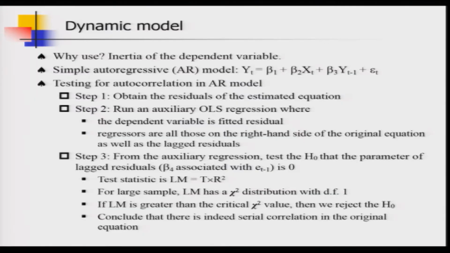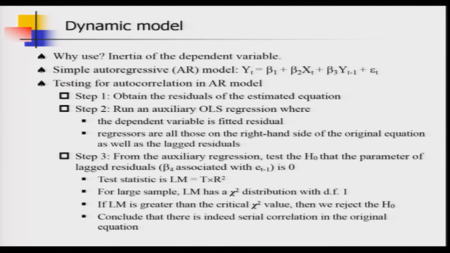So, now we are going to deal with, I think, the simplest possible autoregressive model, which says that the current value of the dependent variable y depends on the current value of the explanatory variable x, and the last period's value of the dependent variable y. So, you can write a linear regression equation as yt equals beta 1 plus beta 2 times xt plus beta 3 times yt minus 1 plus epsilon t.